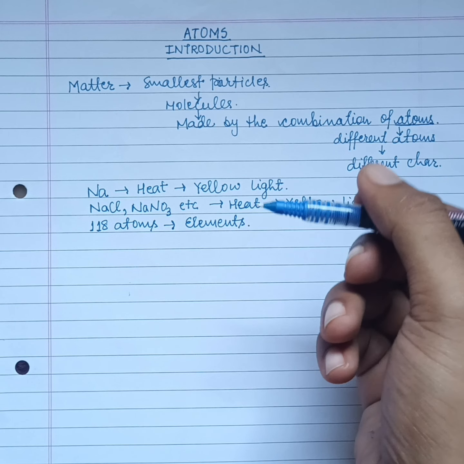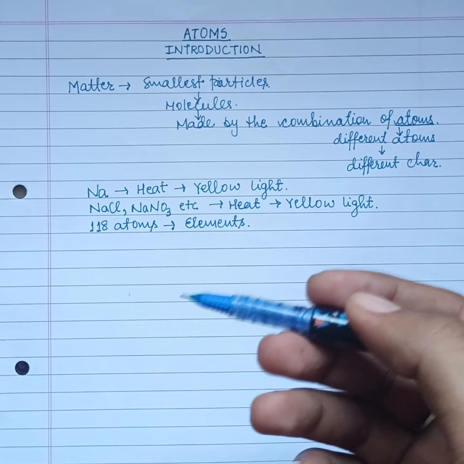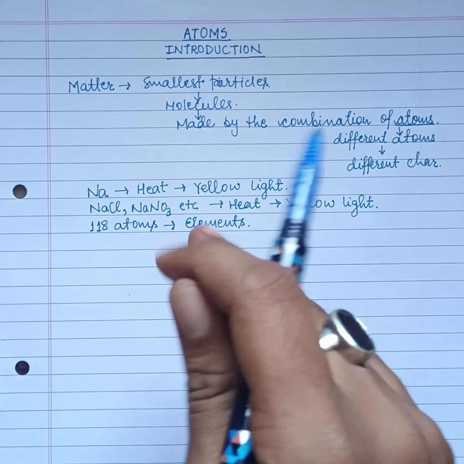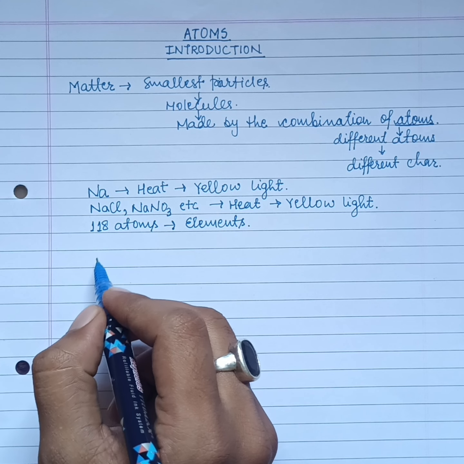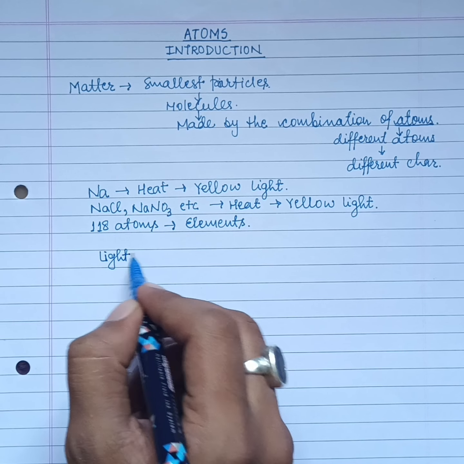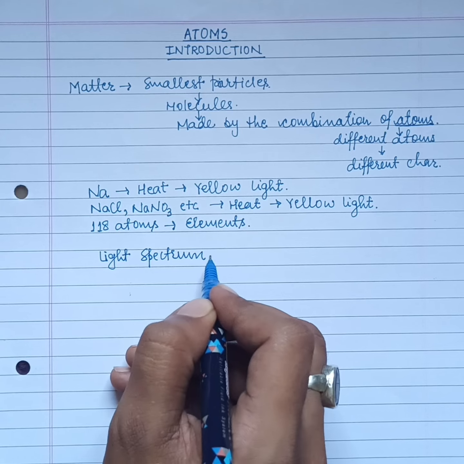So we need some experiments to be done so that we can accept the fact that whatever we are studying is true. There was an experiment which is widely accepted, that is the light spectrum experiment.